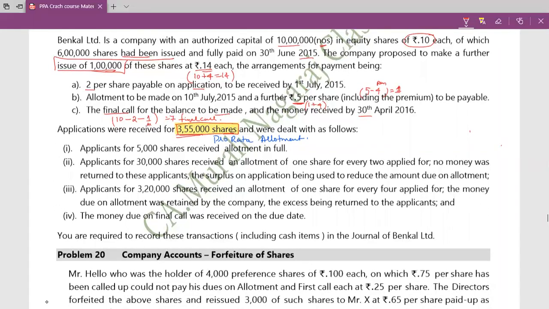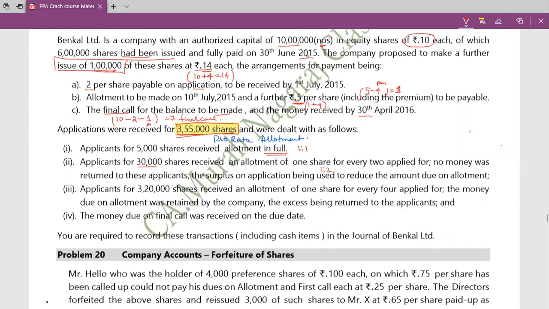Now, applications were dealt with as follows. Applications for 5,000 shares received allotment in full, that is 1:1. If you have applied for 5,000 shares, I have given the complete 5,000. Next, applicants for 30,000 shares received an allotment of 1 share for every 2 applied.